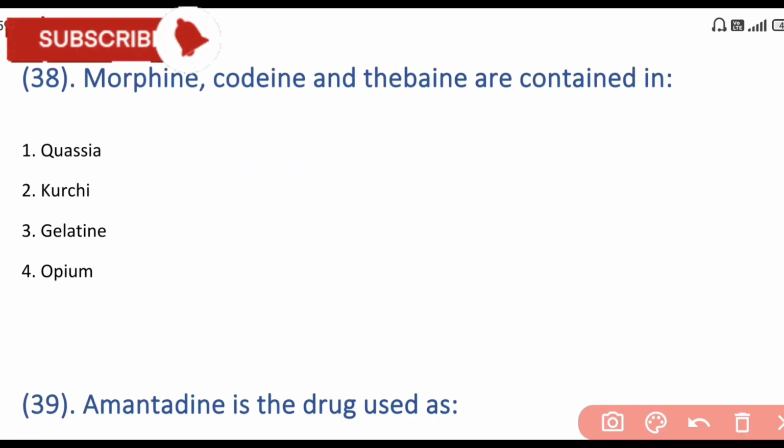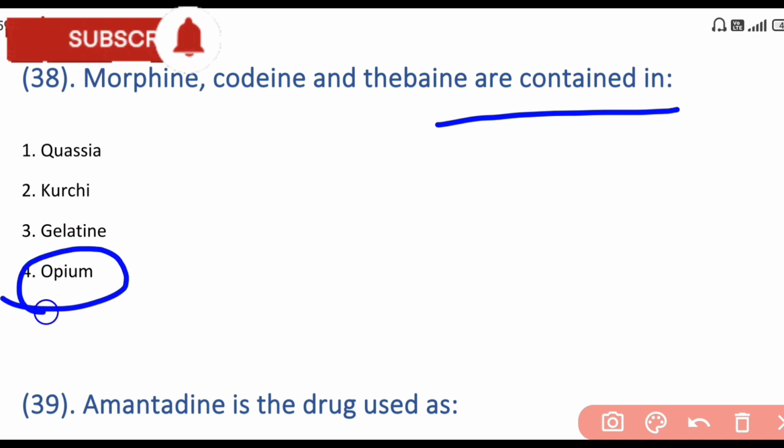Next is morphine, codeine and thebaine are contained in opium. Opium is the answer. Morphine, codeine and thebaine are naturally contained in opium. So we use morphine, codeine and thebaine as a sedative.